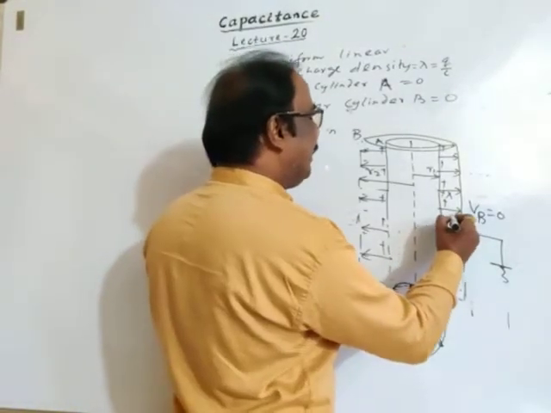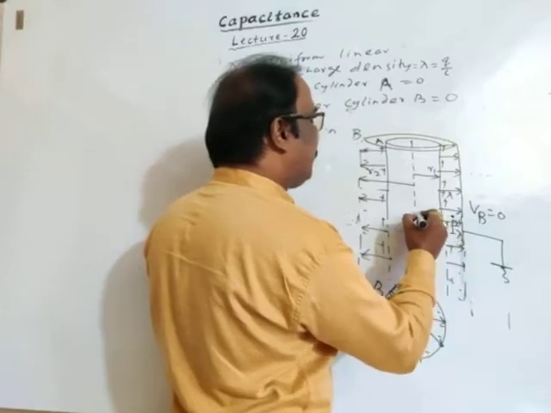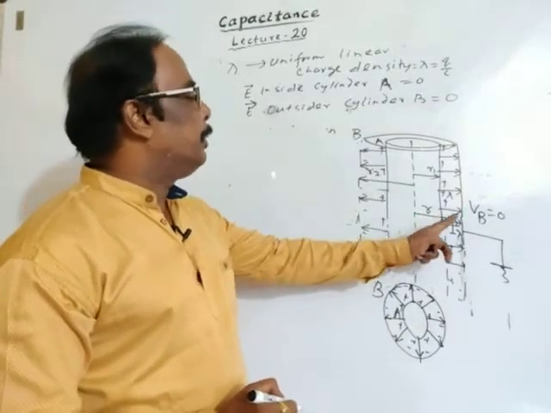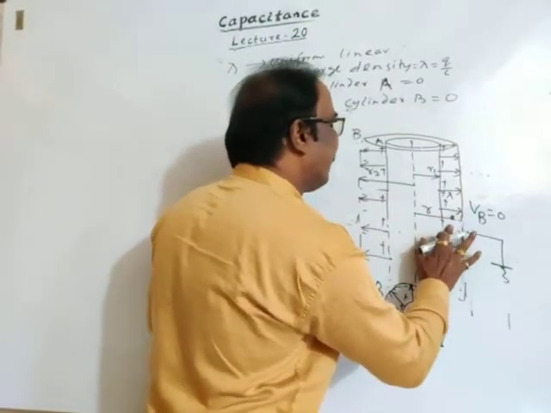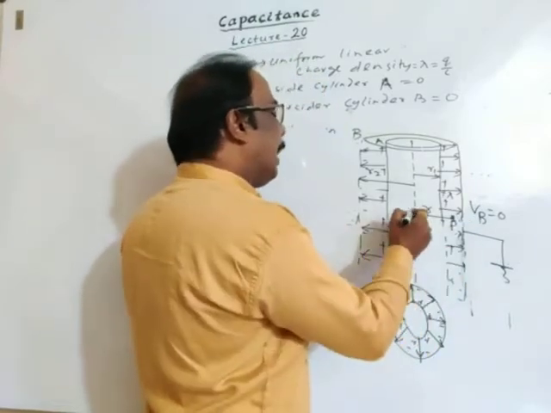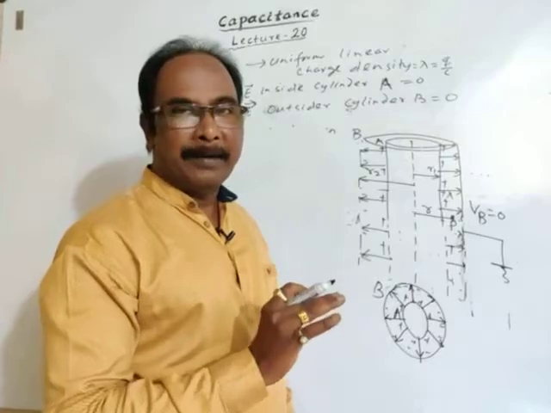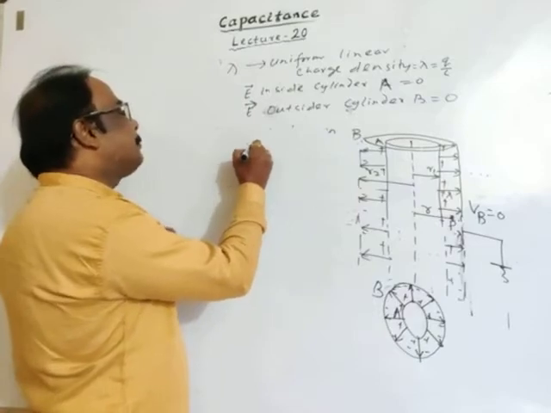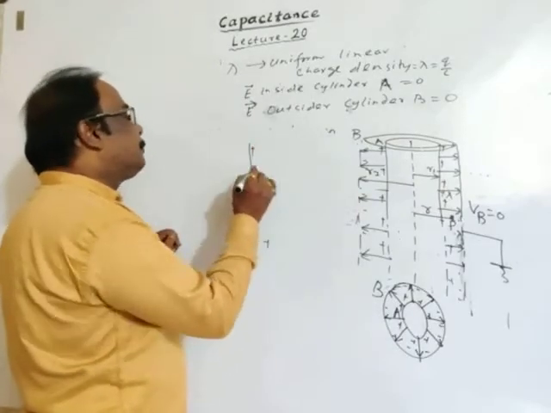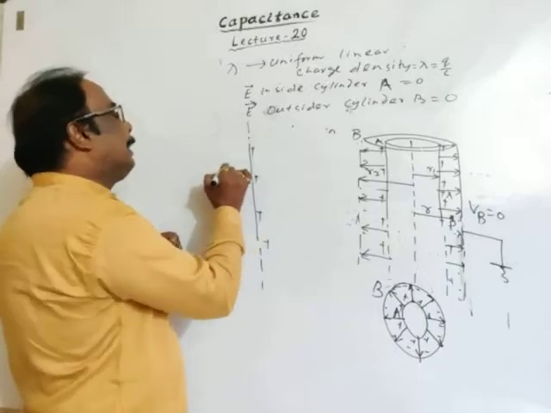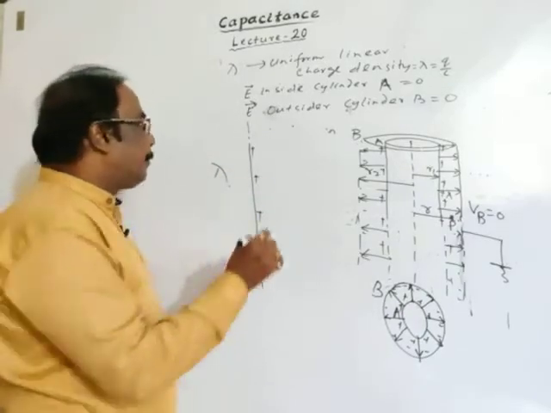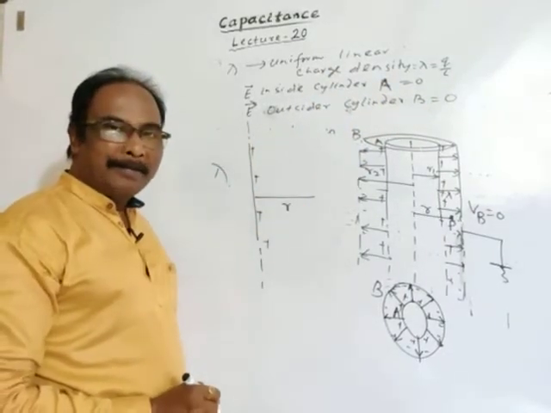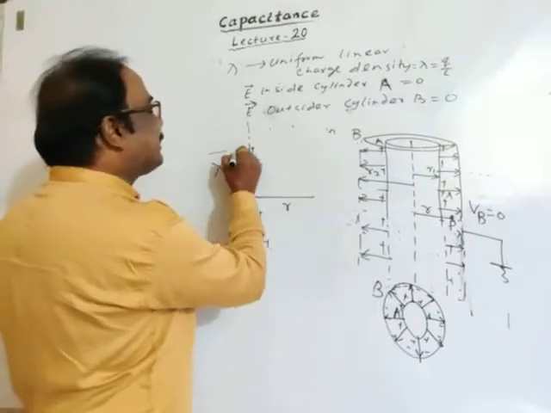Let's consider any point P at a distance r from the axis, the common axis of the cylinders. Okay, just recall the electric field at a distance r. Suppose this is a linear object of infinite length, and uniform charge density is lambda. Lambda is equal to Q by L. Then the electric field at a distance r. So what do we do? Imagine a Gaussian surface.